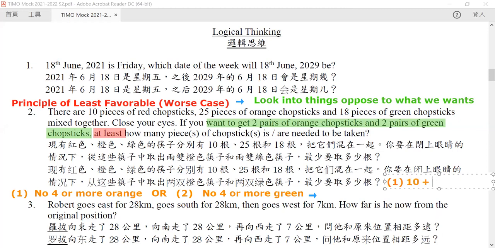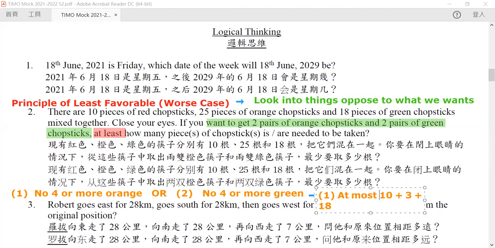There's no requirement. But for orange chopstick, you can have at most 3. And for green chopstick, you can have all of them. Okay, so in total, for our first condition, it will have at most 10 plus 3 plus 18. Or in other words, it will be equals to 31.